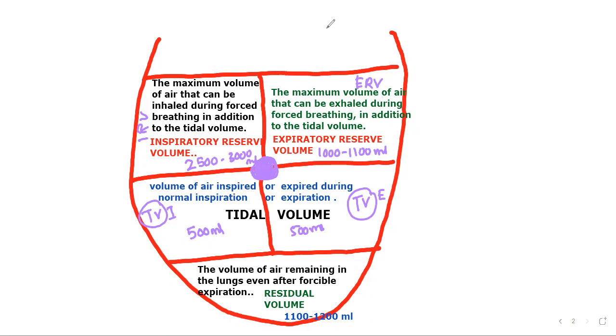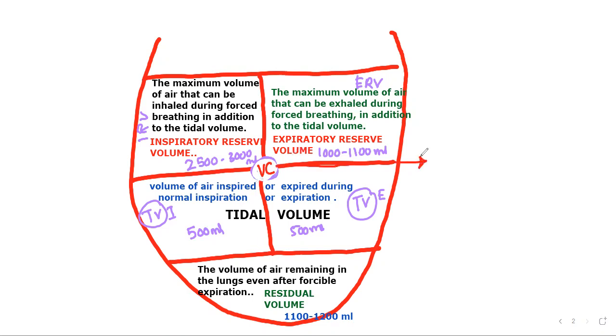Okay. So then now I am going for VC, vital capacity. So what is VC? Let me use white color, that will be better. So what is it? Vital capacity. Vital capacity is covering all 4 boxes, if you see.